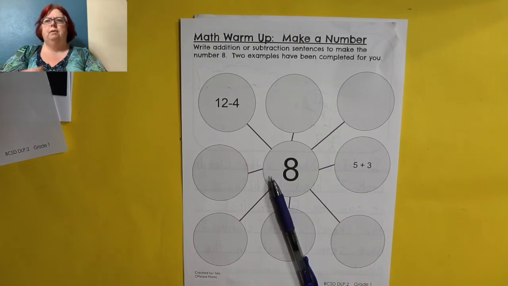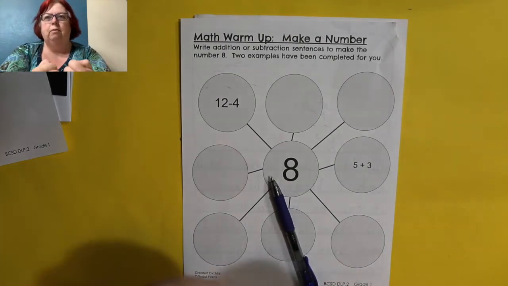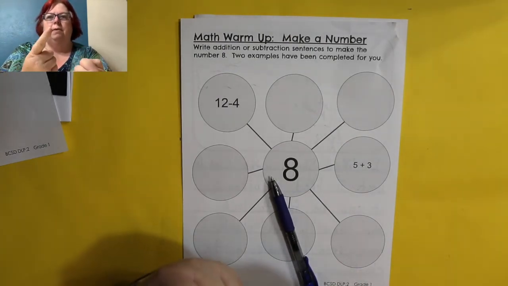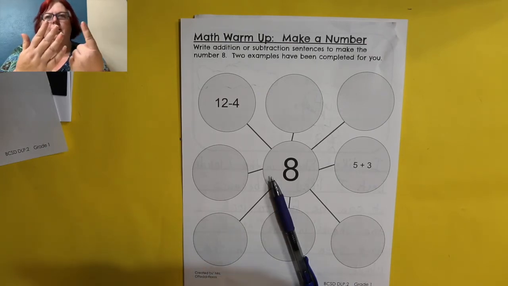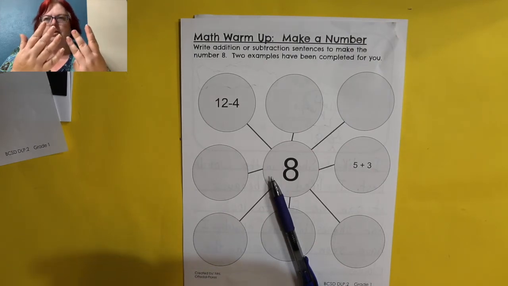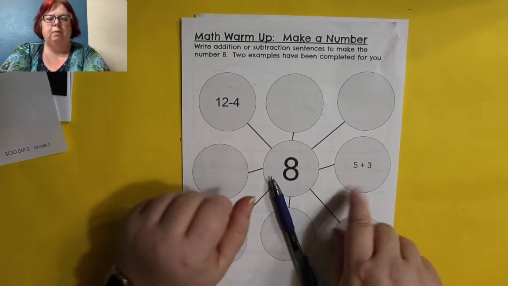Let's count up and see if that actually equals 8 and see if they did that correctly. So we go 4, 5, 6, 7, 8, 9, 10, 11, 12. And does that equal 8? I have 8 fingers up. So yes, that one did.